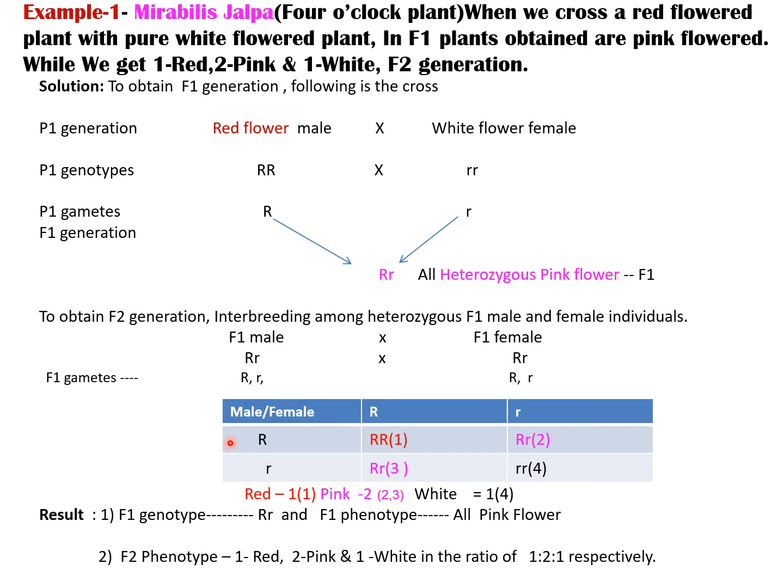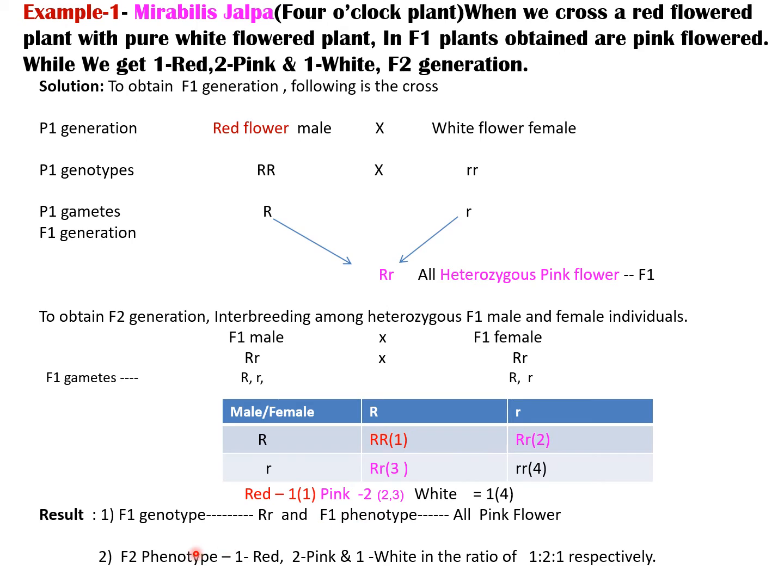On the Punnett square shown here are the possible combinations of the F2 generation. There may be offspring with capital R capital R, capital R small r, or small r small r genotype. Among these four genotypes, the genotype having capital R capital R shows the phenotypic appearance of red colored flowers, while capital R small r shows pink colored flowers, and small r small r shows white colored flowers.